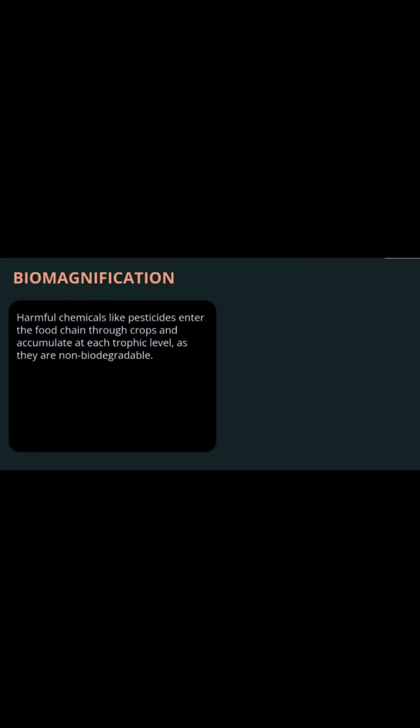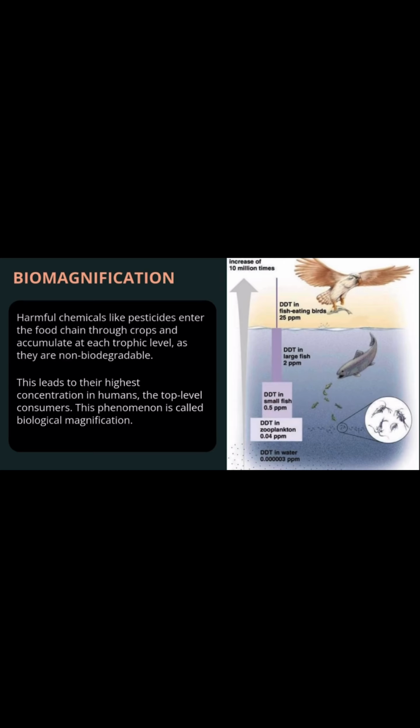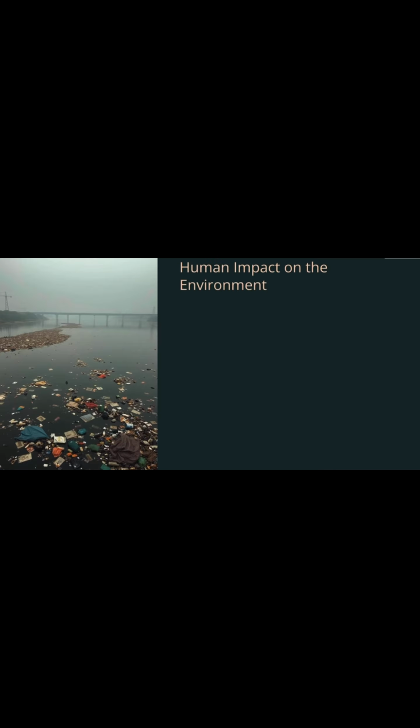Biomagnification, this is very important. Harmful chemicals like pesticides enter the food chain through crops and accumulate at each trophic level as they are non-biodegradable. This leads to their highest concentration in humans, the top level consumer. This phenomenon is called biomagnification. Let's take an example of DDT. It is spread on the crops and then moves to the higher trophic levels, to humans, in a higher concentration.